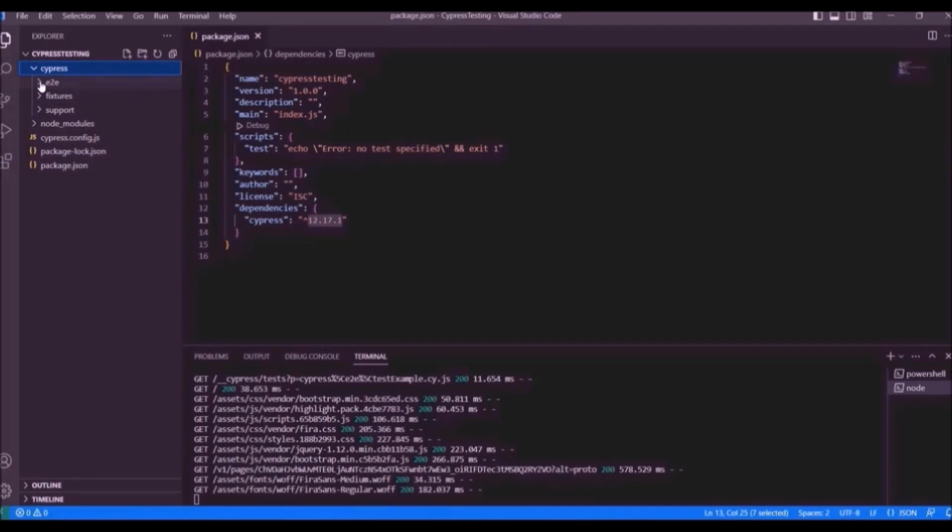And if we click inside e2e, the spec file which was created by default is here. So when we create a new spec file, we create it inside the e2e folder only. And there are some other things inside fixtures and support. These are topics to be discussed later. So this is how we can install Cypress and run Cypress.